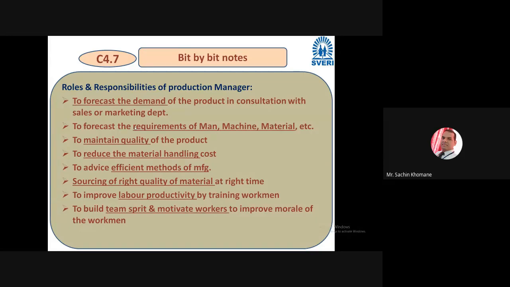You have to understand what customers are demanding nowadays, what the trend in the market is, what kind of feedback customers are giving, whether any alternative is available in the market, and what kind of change we can make. Such consultation you have to do with the marketing department, and you have to forecast the demand, and then you have to start production. It is a very, very important role of the manager.